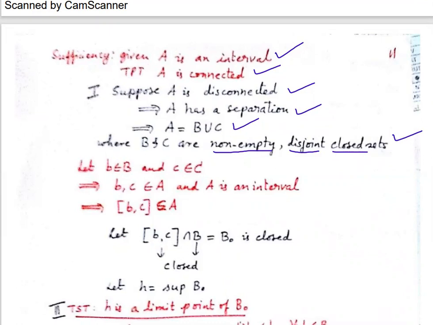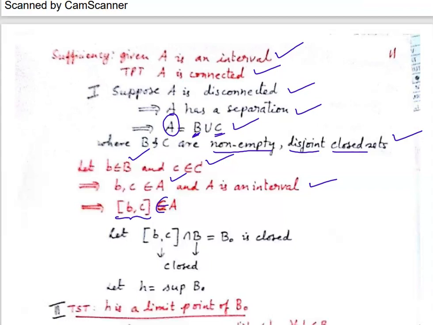Right now, let me take 2 points, one point coming from B, the other point coming from C. So b, c belong to A. I'm taking 1 point from this B, another point from C, so these 2 points will definitely belong to A. And what is A? A is an interval. That means the full closed interval [b, c] will belong to A.